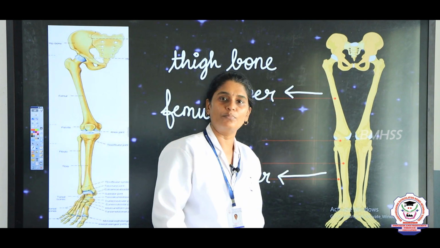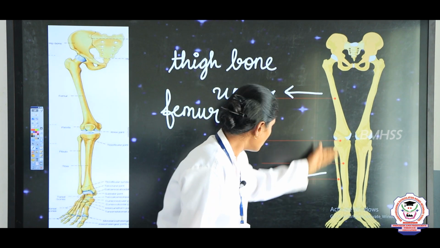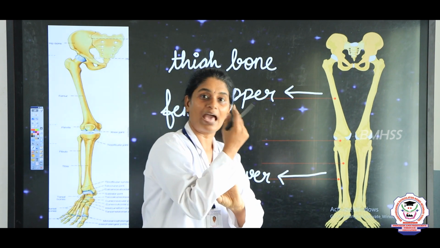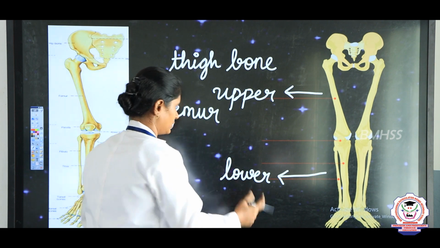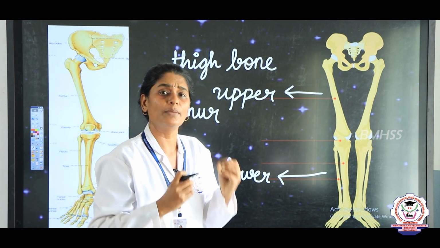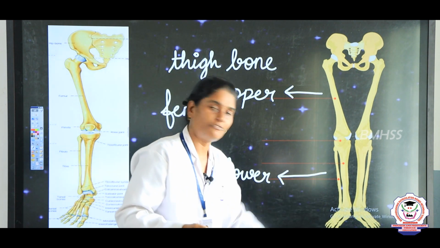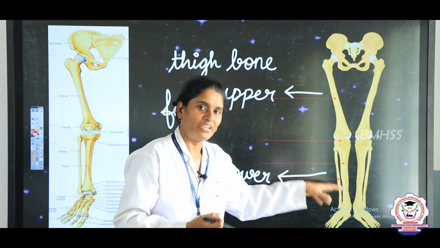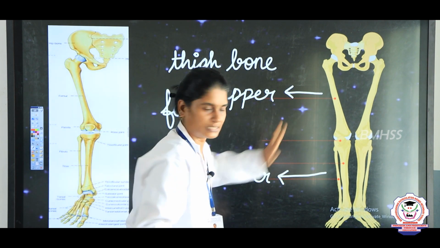You can see the thigh bone is the longest bone in our body, and in the lower leg there will be two bones. Just as in our lower arm we have two bones, the same way in our lower leg also there will be two bones. We can also see many bones present in our wrist, fingers, and in the feet. So, this is about your lower legs, okay.